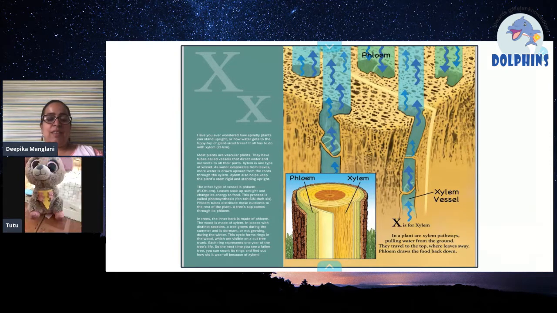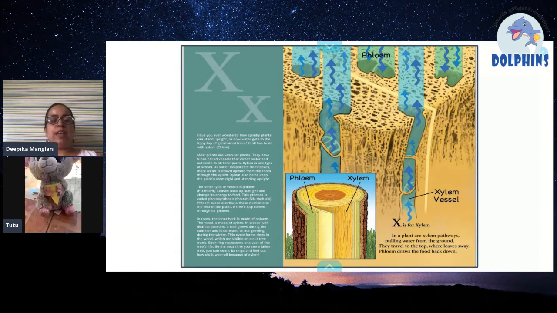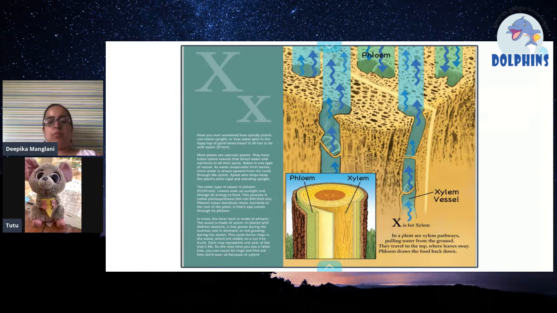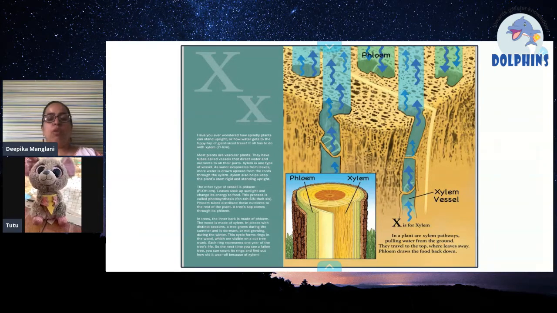Okay, now this is xylem. You know xylem? Xylem and phloem are two things in the plant. Xylem is a pathway that gives water from the ground to the plant.